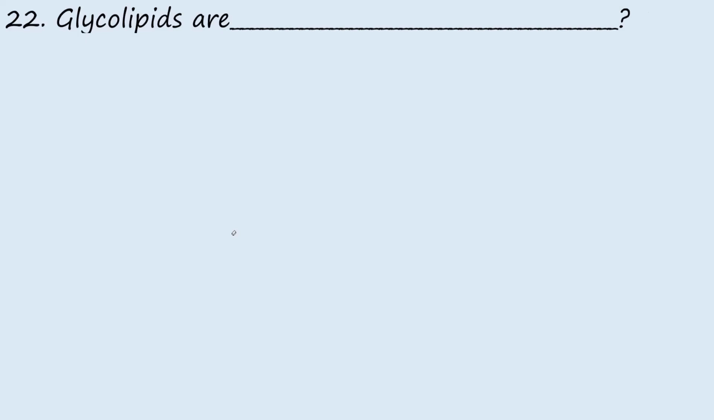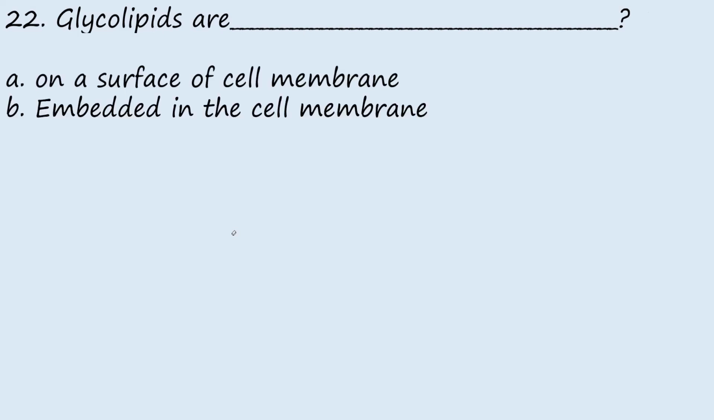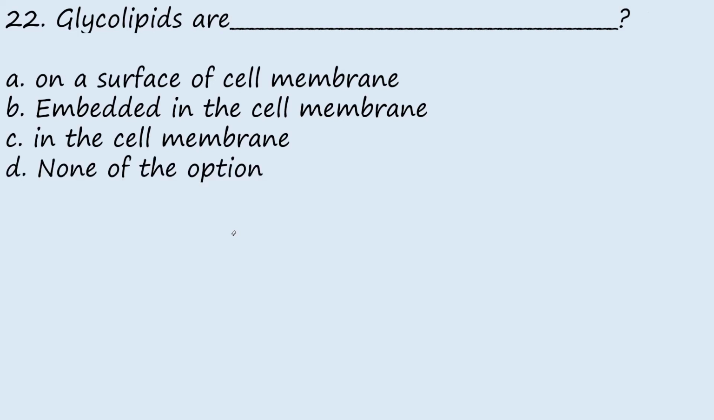Question 22. Glycolipids are: A, on the surface of the cell membrane; B, embedded in the cell membrane; C, in the cell membrane; D, none of the options. Generally speaking, glycolipids are found on the surface of the cell membrane. So the answer is A.